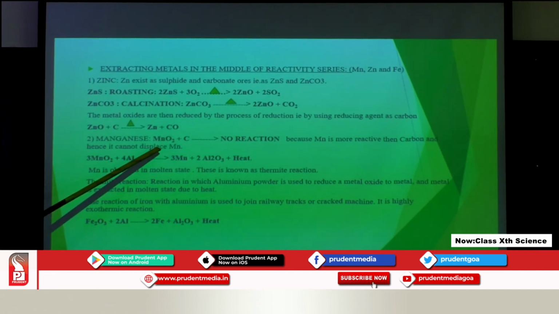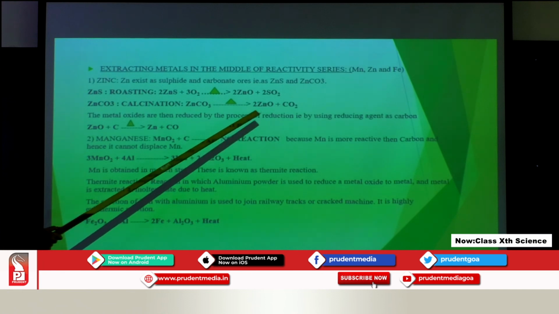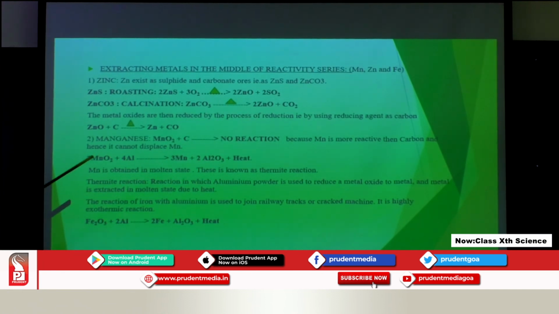Carbon will not displace manganese, but zinc is less reactive, so carbon can easily displace zinc from its oxide. So, displacement reaction is taking place there, and in calcination zinc carbonate is converted to two products. The main reactant is getting decomposed, so a decomposition reaction is occurring.